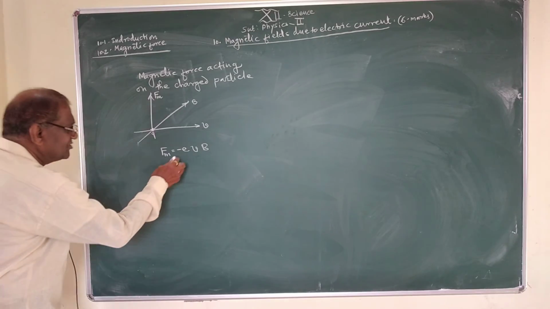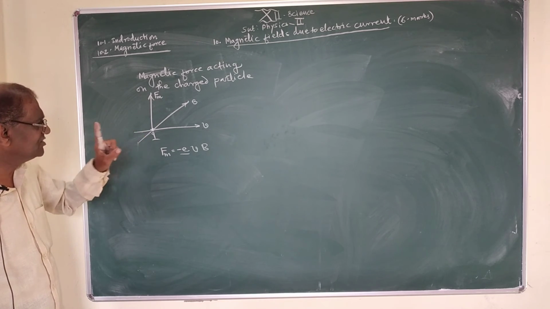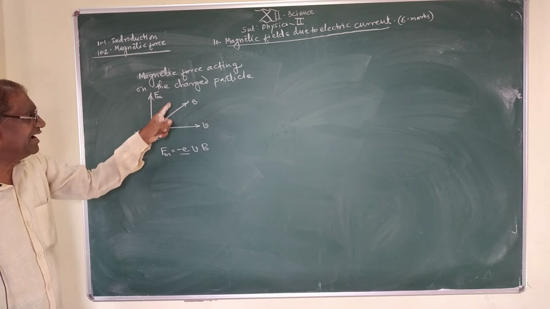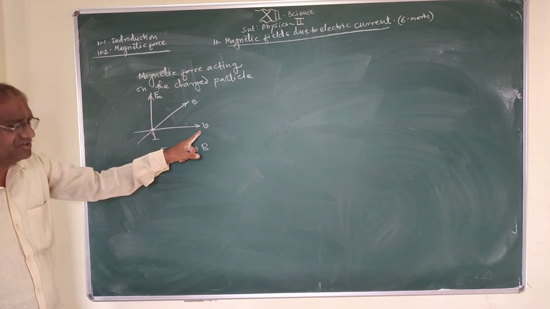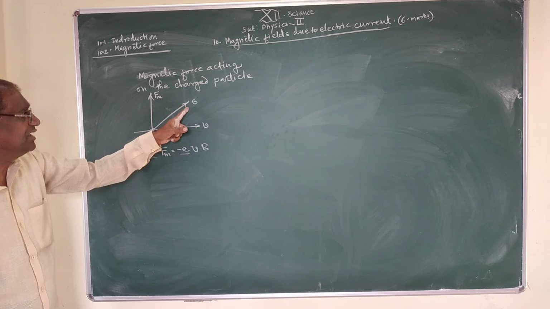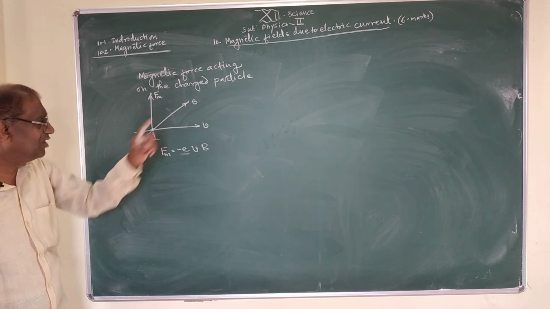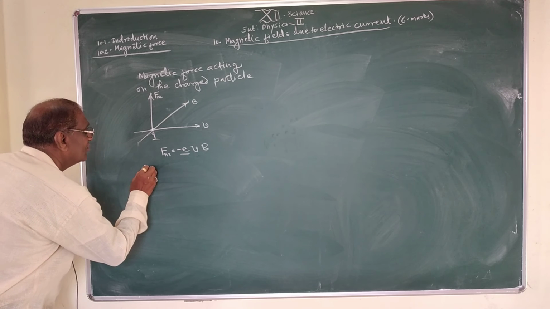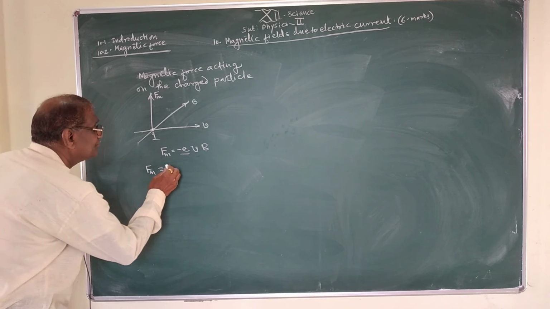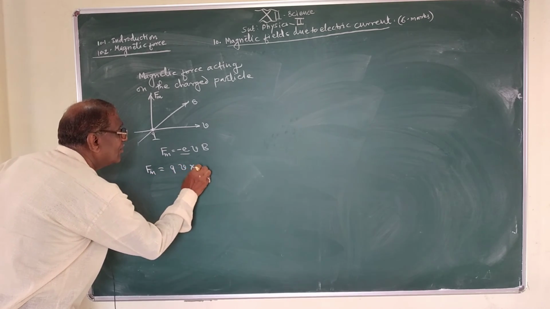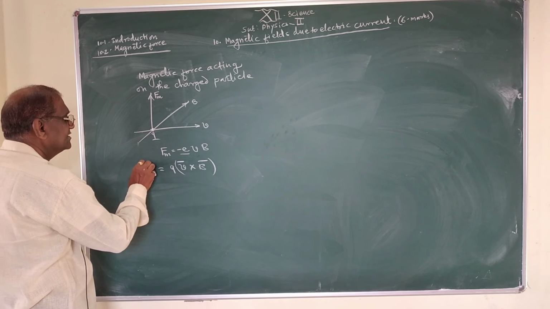Now, in place of electronic charge, if I consider charge q moving with velocity v through a magnetic field of induction B, at right angle to the direction of B, then the magnetic force acts on the charged particle in a direction perpendicular to both, and this force is Fm equals q v cross B. Force is a vector quantity.